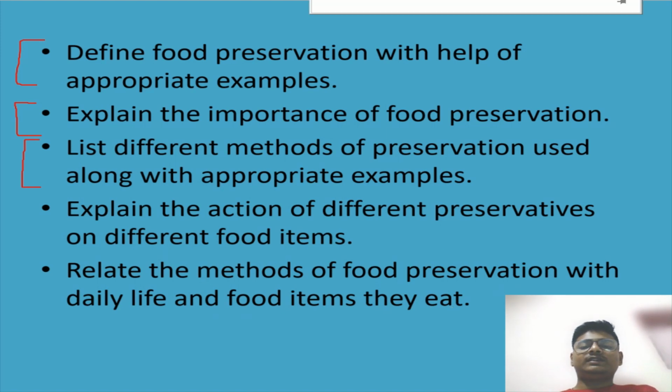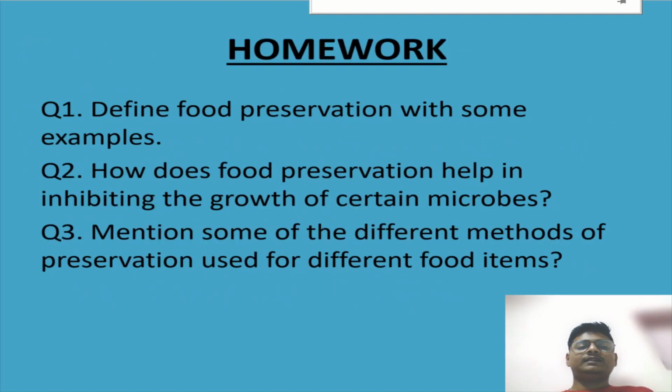Okay, you have to do this just now in the comment box, and I have some homework for you to do at your home. This is your homework. You have to define food preservation with some examples. And the second question is, how does food preservation help in inhibiting the growth of certain microbes? The third question is, you have to mention some of the different methods of preservation used for different food items.